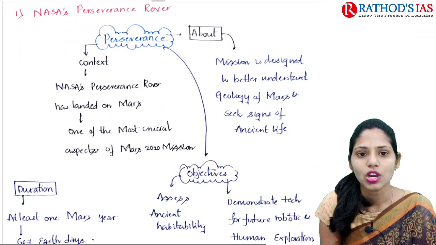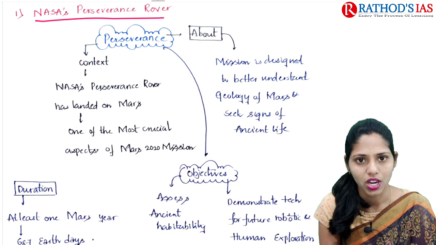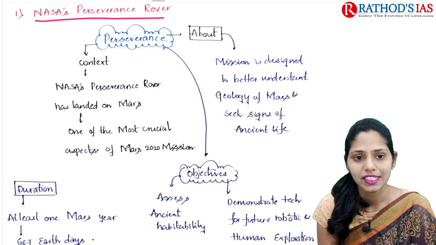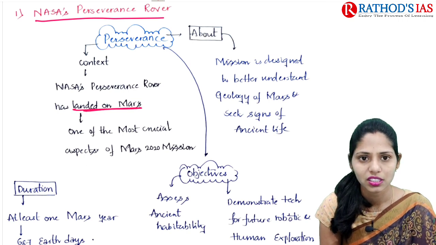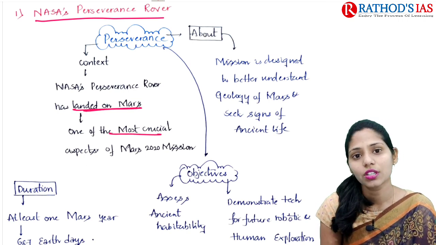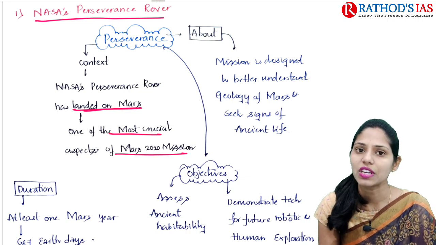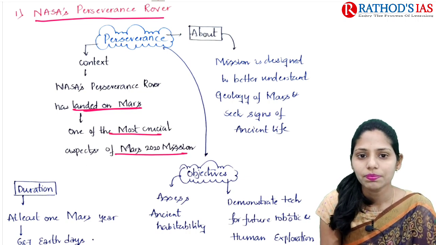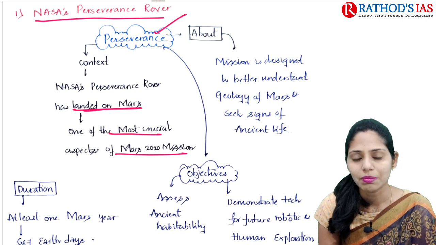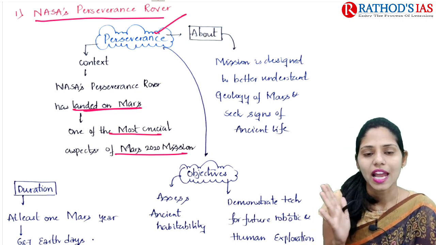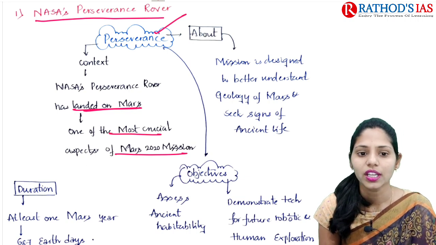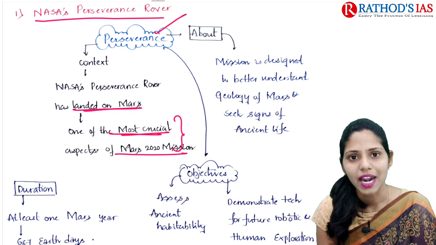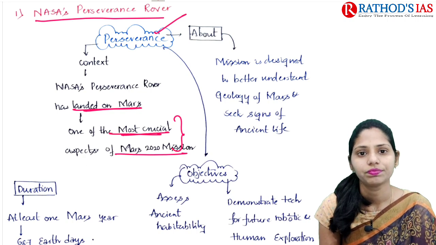So this article is mainly talking about NASA's Perseverance rover. If you see the context here, it mainly says that NASA's Perseverance rover has landed on Mars. It is one of the most crucial aspects of this Mars 2020 mission. In this mission, the important step here is the landing. So this is one of the important and most crucial steps of the Mars 2020 mission that was achieved.